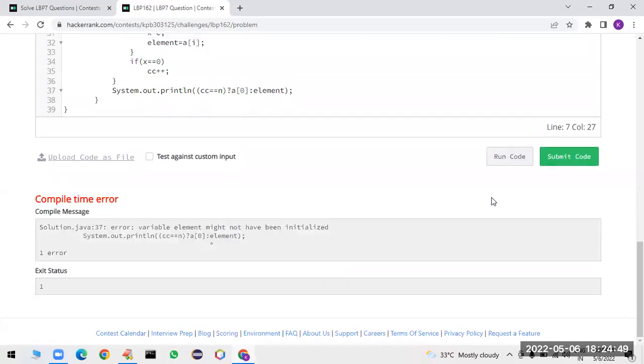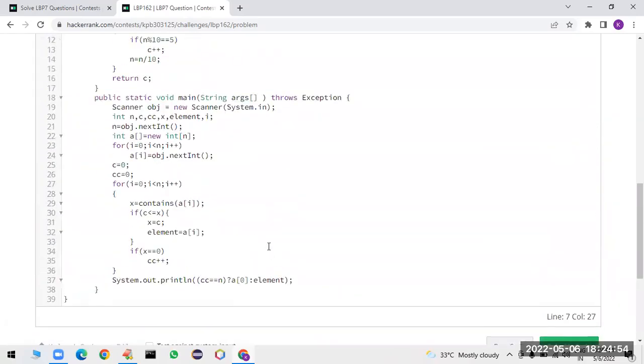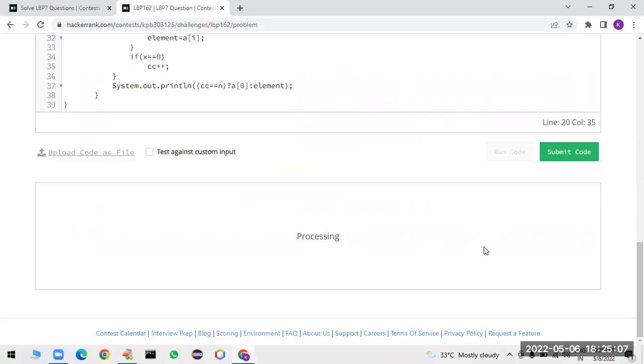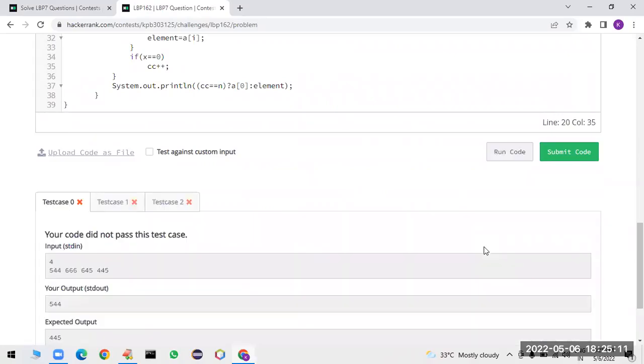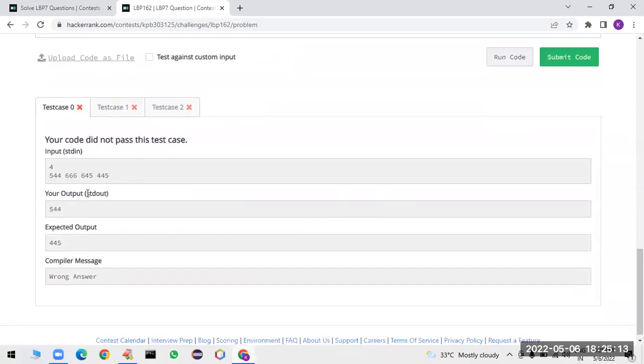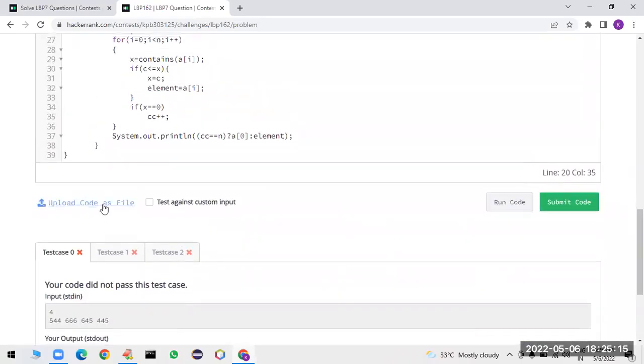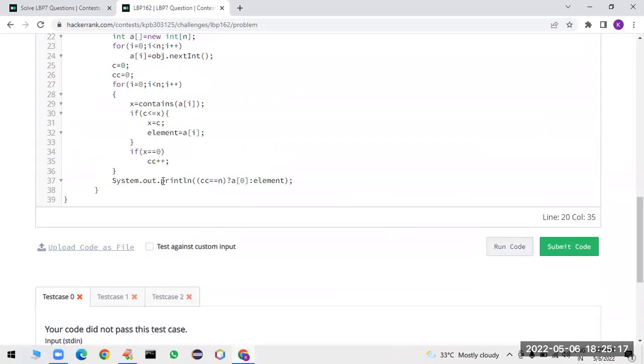After clarifying the doubt, please give me confirmation. Here the element is not initialized. That's why it is showing some problem. Okay, let us take element is equal to -1. Okay. So less than or equal to only we have taken.